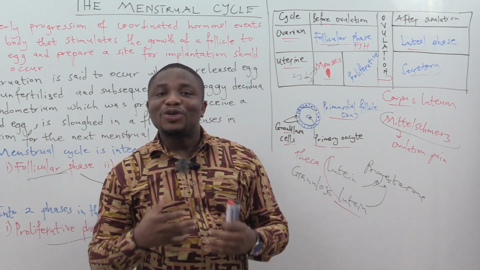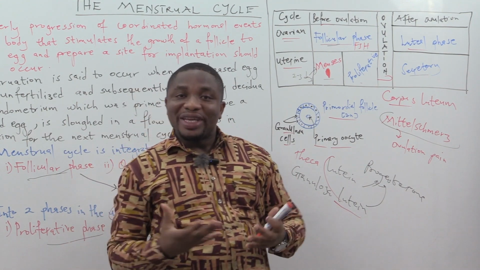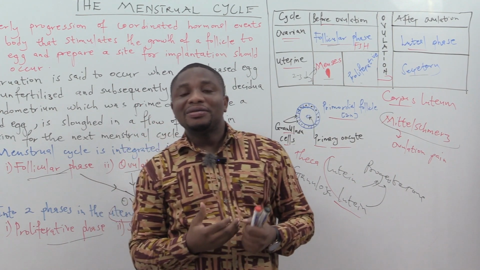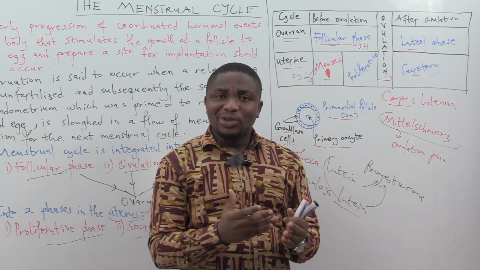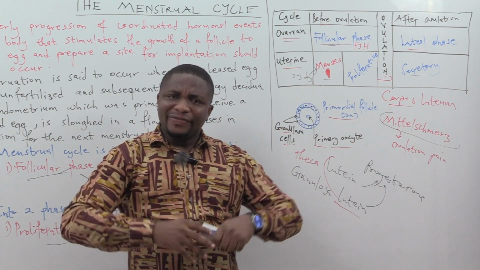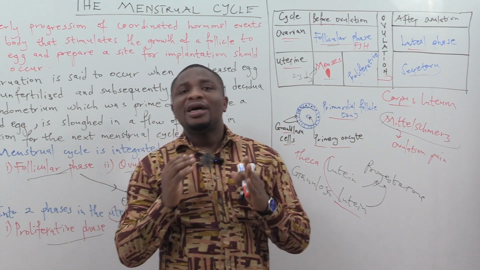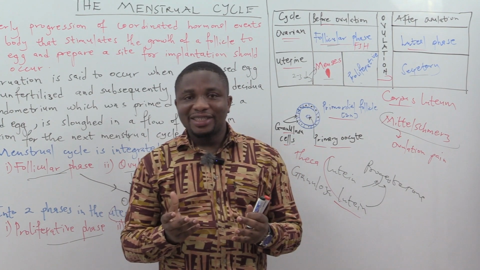Then the corpus luteum would continue to produce progesterone and estrogen so as to maintain the pregnancy. Until when? Until 5 to 9 weeks. It will do that for 5 to 9 weeks of gestation and eventually undergoes dissolution by central hemorrhage by the 14th week of gestation. Interesting, right?